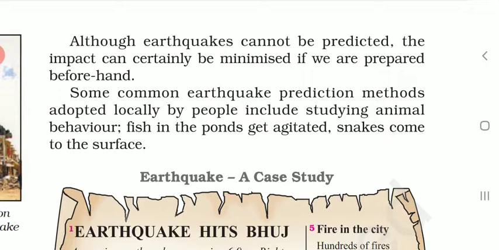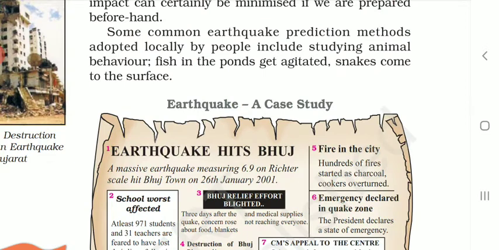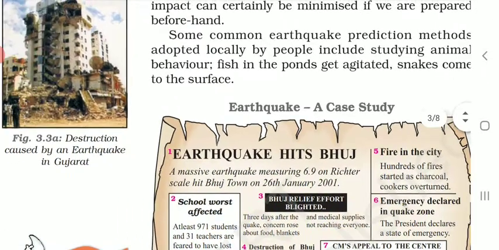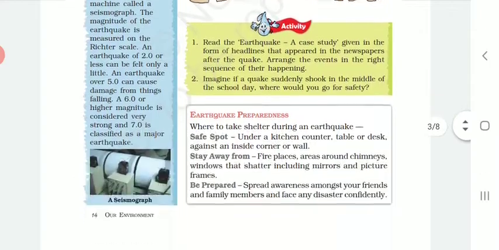Snakes come out of the surface before the earthquake, because they can sense the very micro waves of the earthquake. So in this way we can say the earthquakes are taking place.